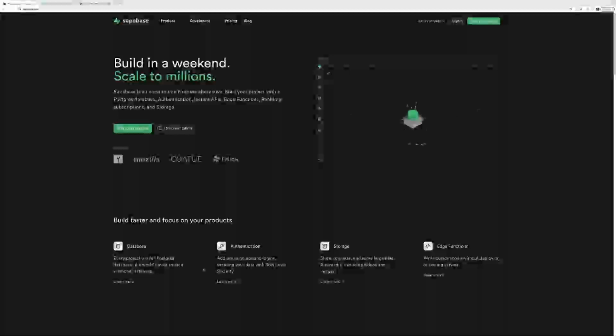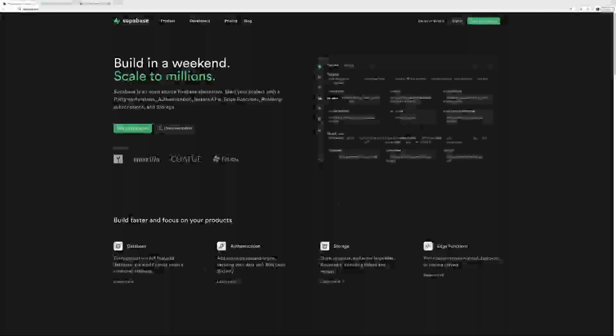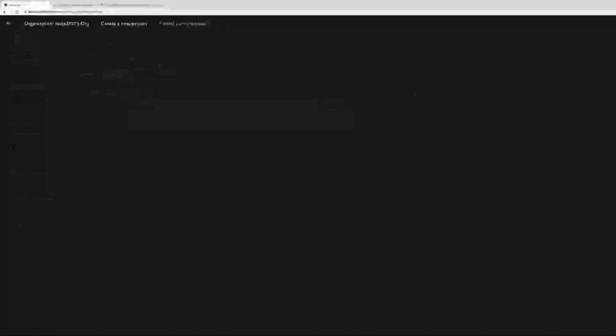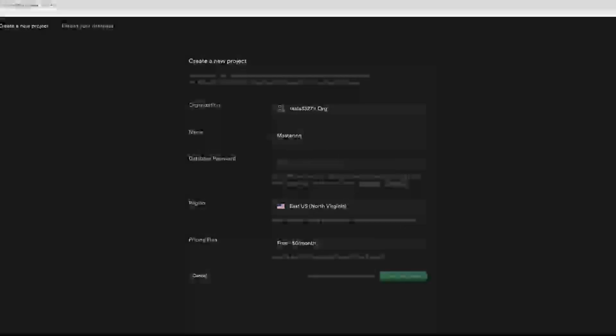So let's get started. First, you'll want to come up to the top here and sign in. I'm already signed in with my GitHub account. And from there, you're going to create a new project. And then choose a name that you like. For right now, we don't need to worry about what the database password is.